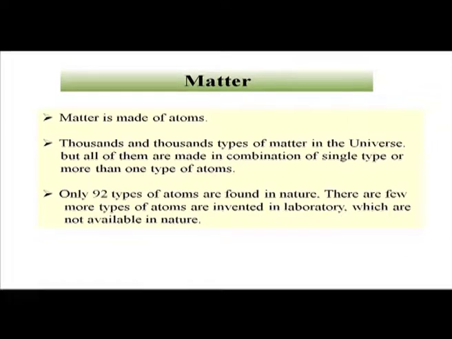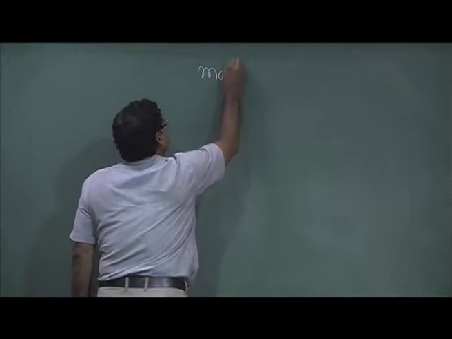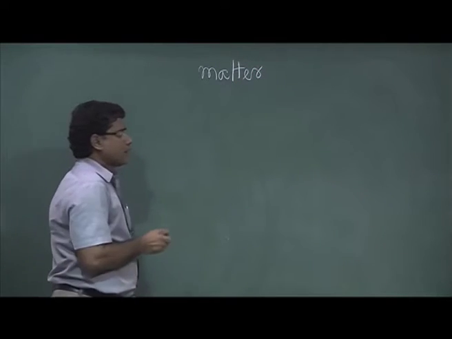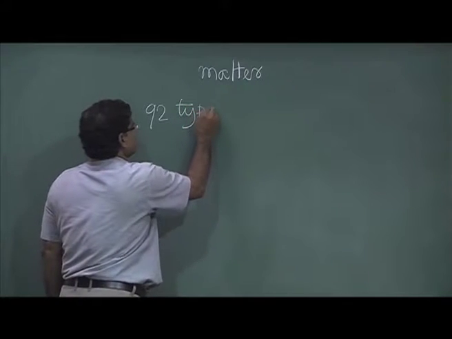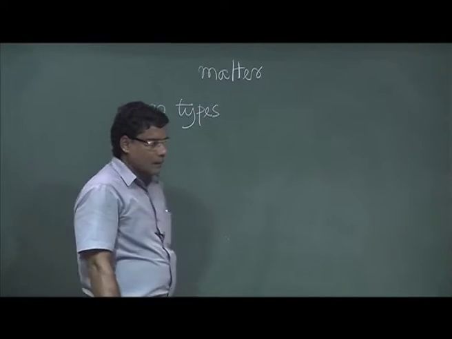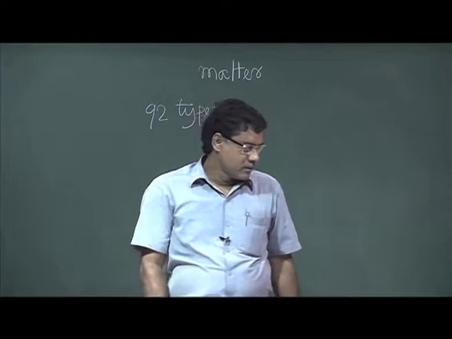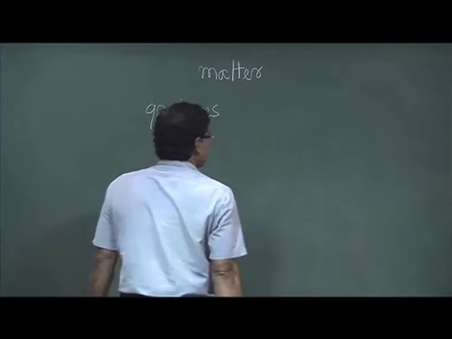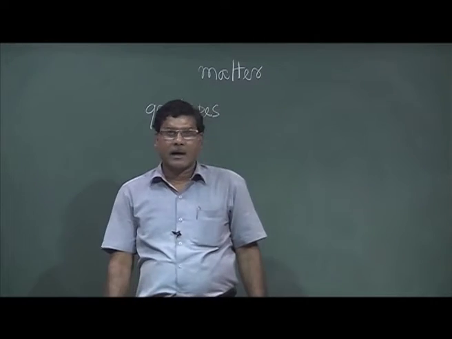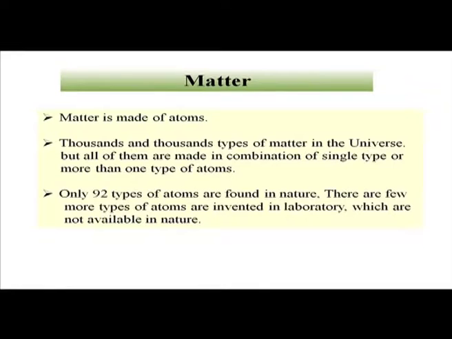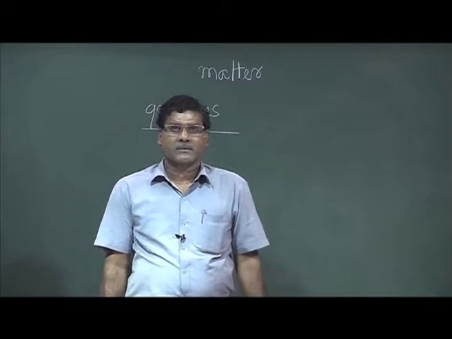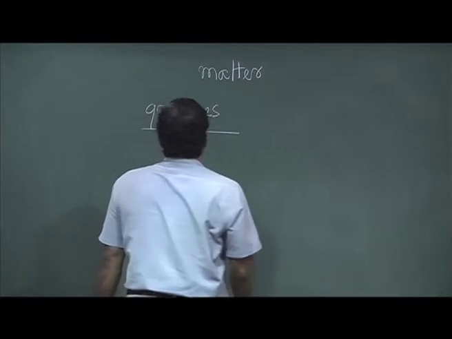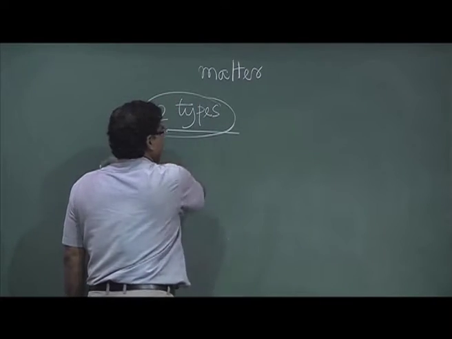And also we know that 92 types of atoms are found in nature, but there are a few more types of atoms which are invented in the laboratory and they are not found in nature. So, whatever matter is found in nature, that is made of mainly these 92 types of atoms.